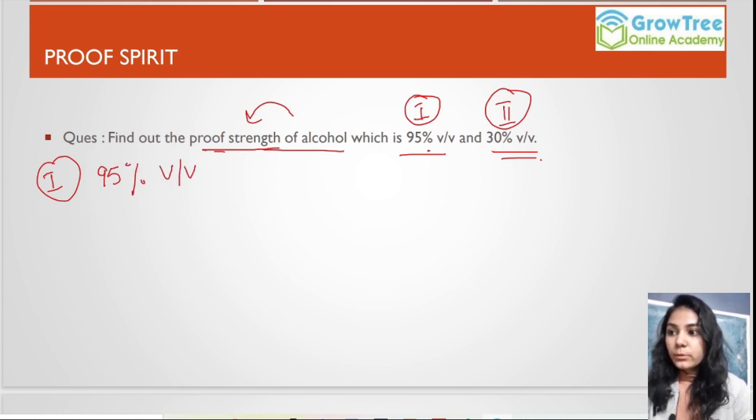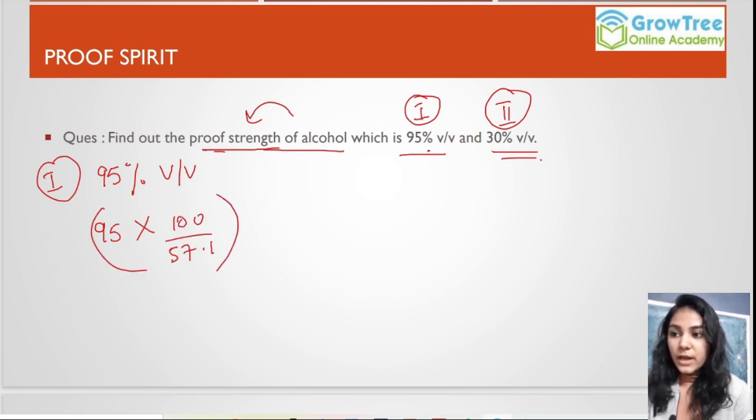Now what we will do, we will take the percentage strength which is 95 and then multiply it with 100 by 57.1, bracket close, minus 100. So it will be 95 into 1.753 minus 100.